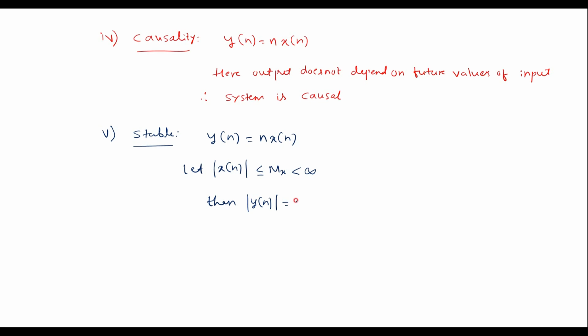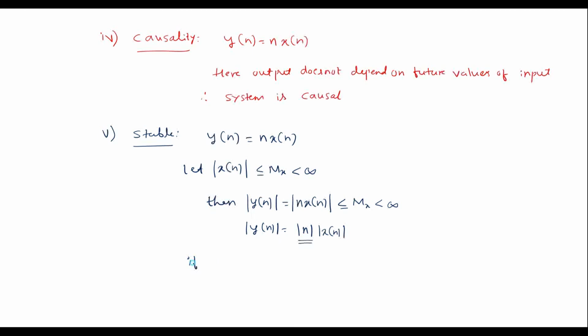Y of n is equal to n x of n, it must be less than or equal to mx, less than infinity. This can be represented as y of n is equal to bounded n bounded x of n. Here the output does not only depend on x of n, it is also dependent on n. So here, as long as n is bounded, the system y of n is bounded. Otherwise, the system is unbounded.